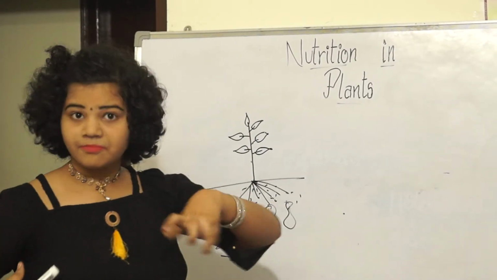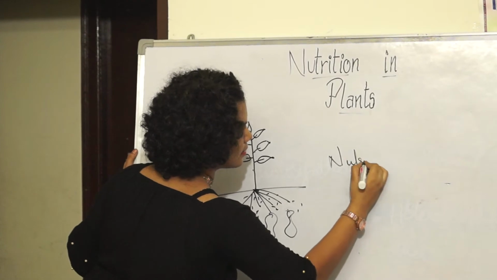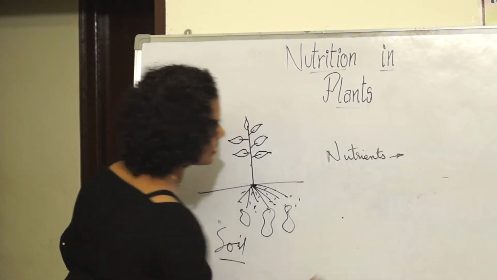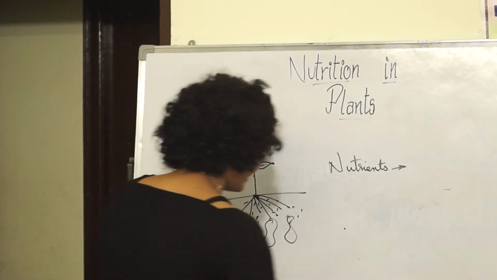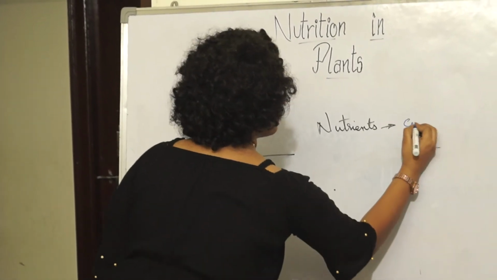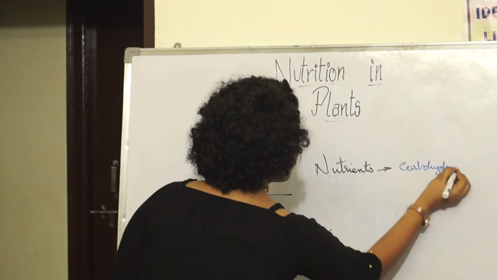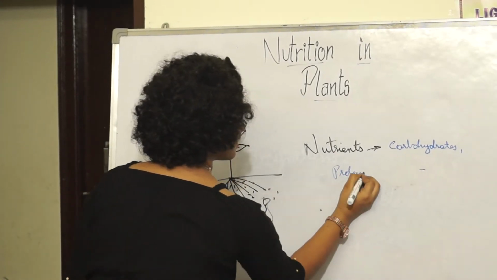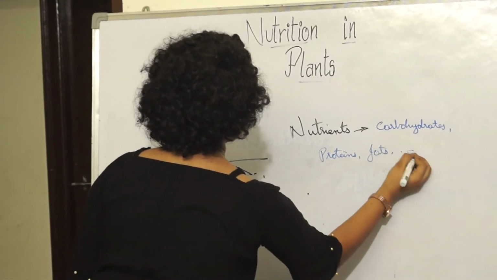Before going further, let's learn what nutrients are. Nutrients are nothing but the components of food. You have carbohydrates, proteins, fats, and vitamins, and so on.